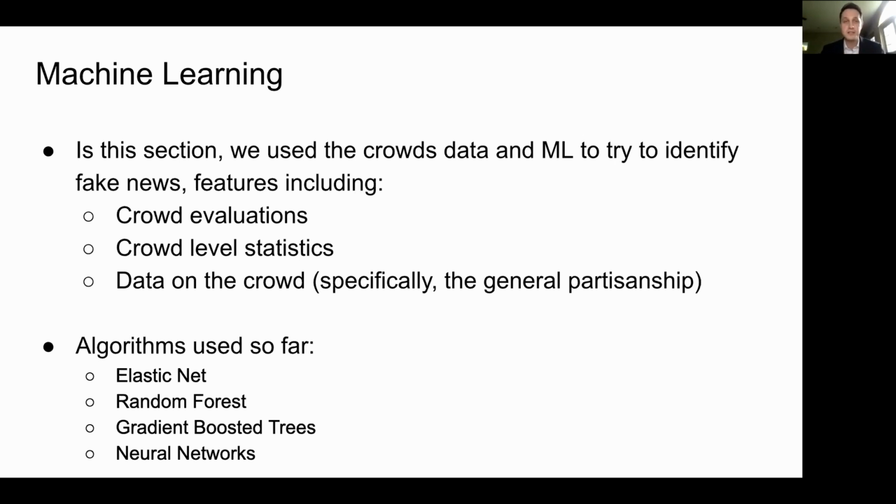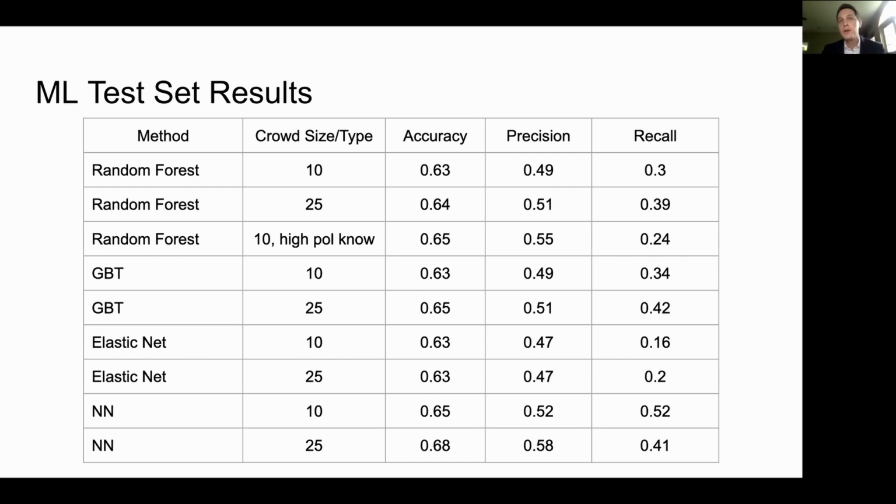And then we're feeding it to some pretty standard off-the-shelf algorithms, with maybe the exception of the neural networks at the end. But pretty standard stuff, and we're trying to do it right in terms of cross-validation and regularization and all that kind of stuff. So here are results. Same as before. GBT stands for gradient boosted trees, and NN is neural networks.